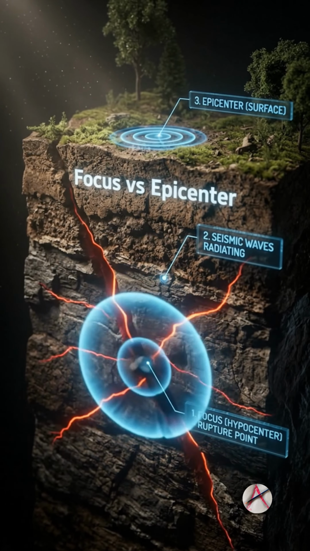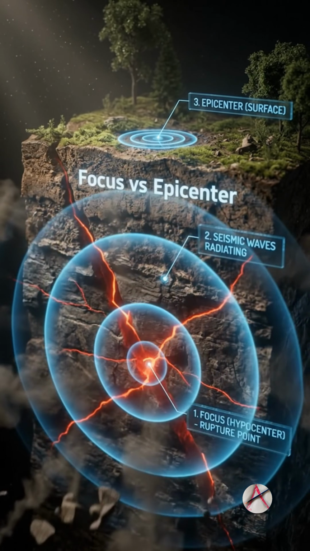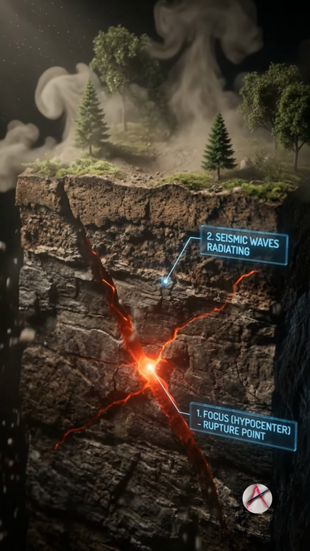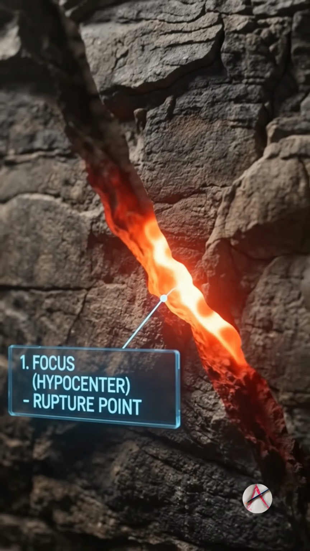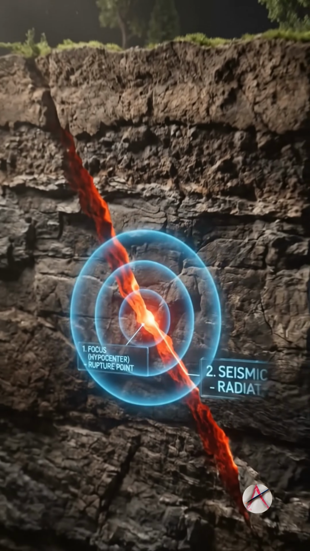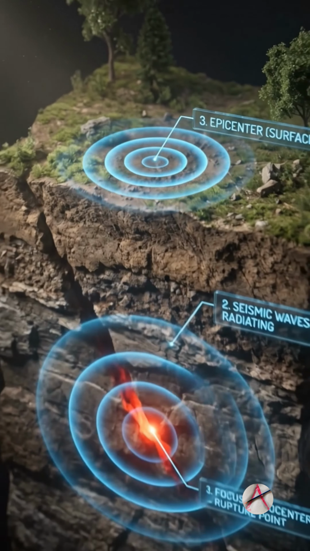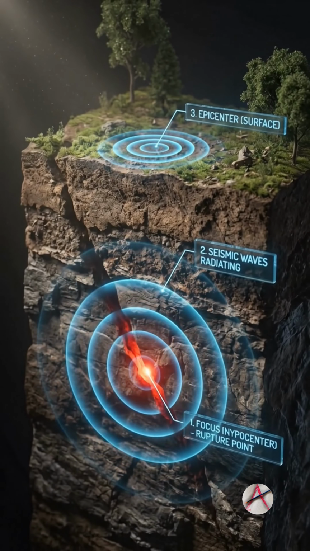The focus is the exact underground rupture point where the earthquake begins. The epicenter is the location directly above it on the surface, where shaking is usually most intense. An earthquake begins at the focus. Seismic waves radiate outward through the earth. They strike the surface at the epicenter. This causes the shaking we feel.